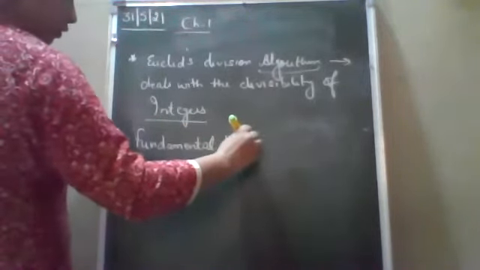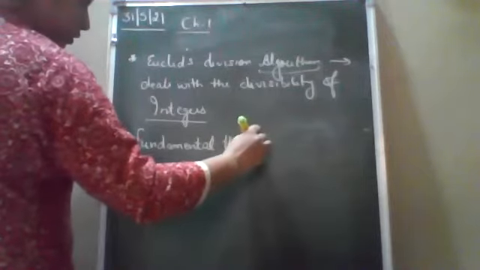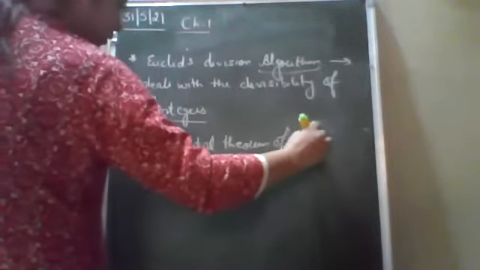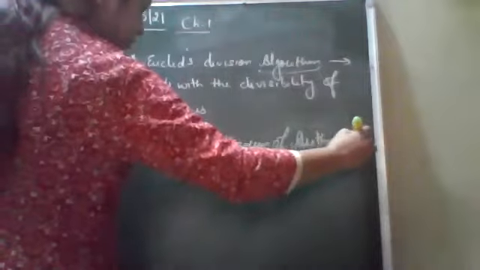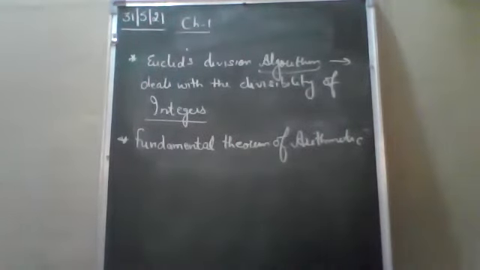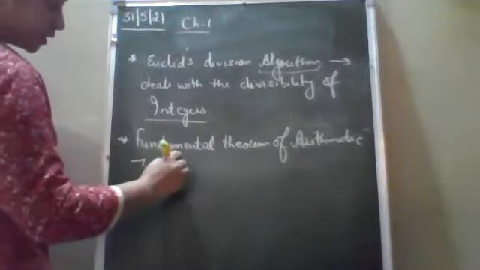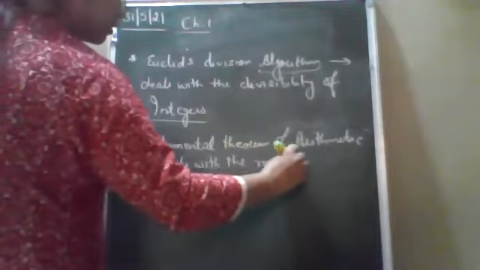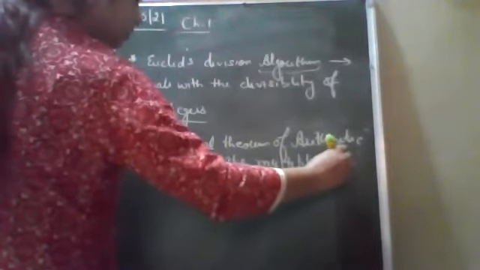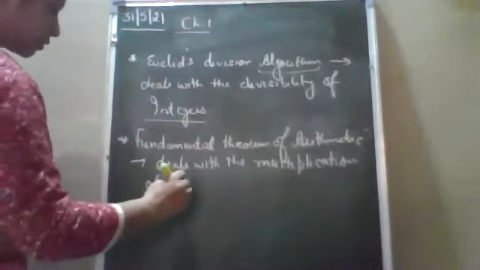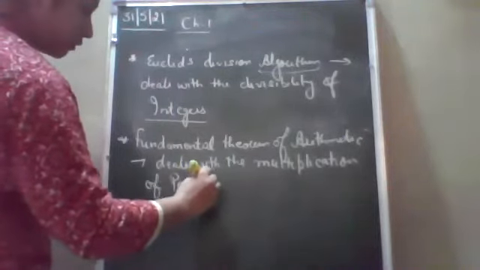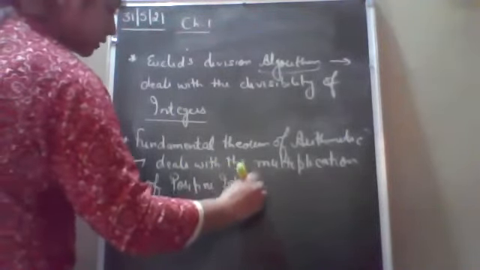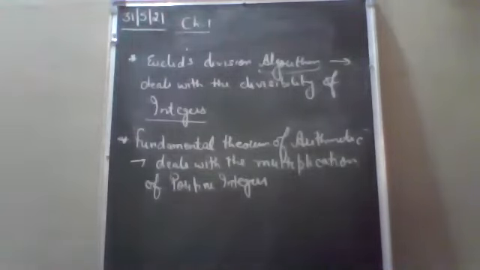This deals with the multiplication of positive integers. अभी in brief लिखो.